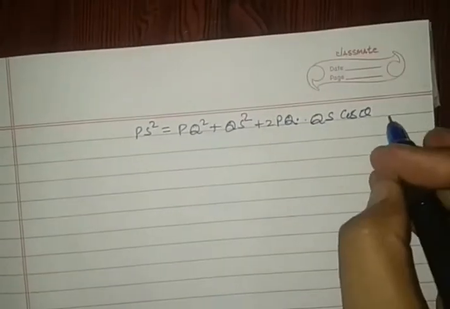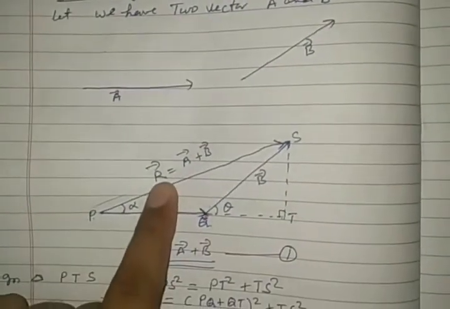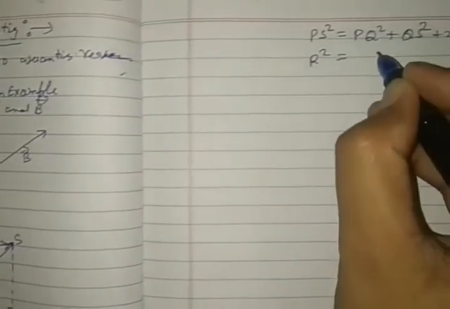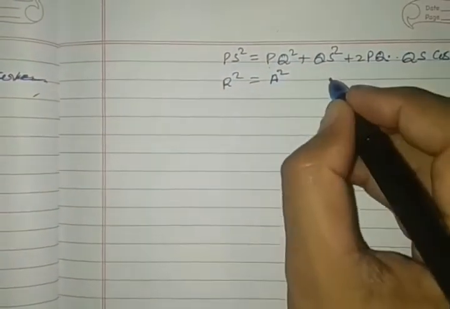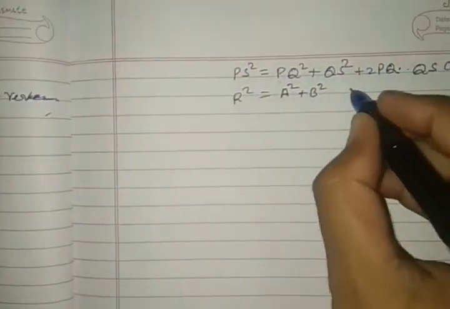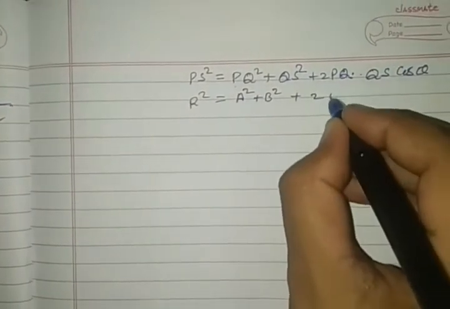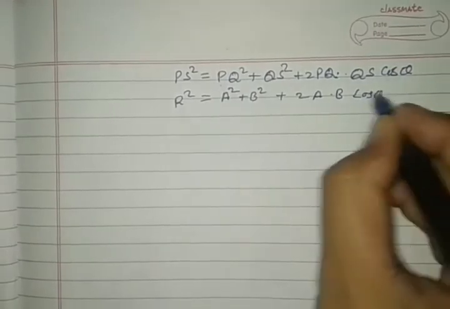Now see in the diagram, compare with this: PS is the resultant vector R. PQ is the vector A. QS is vector B. Similarly, 2PQ is 2A, QS is B, cos theta.